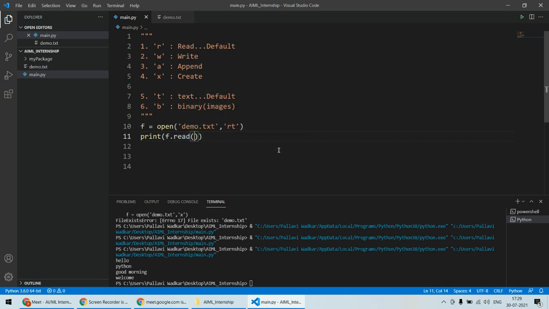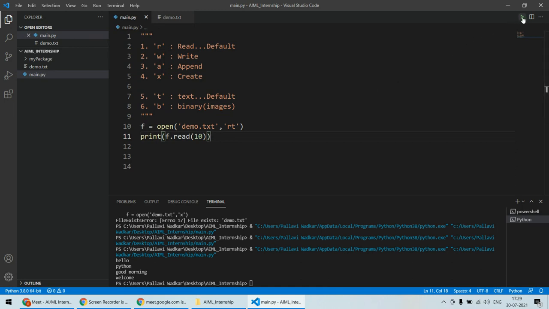For example, I want to read only 10 characters. This represents the number of characters you want to read. So in this case I am saying I want to read only 10 different characters from this particular file, and in that case it will read only 10 characters. You can see H is a character, E is a character. As far as hello is concerned, there are 5 characters, plus 5 more characters it will consider, and that many characters it's going to print out.